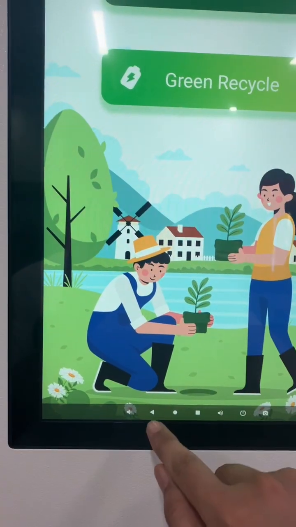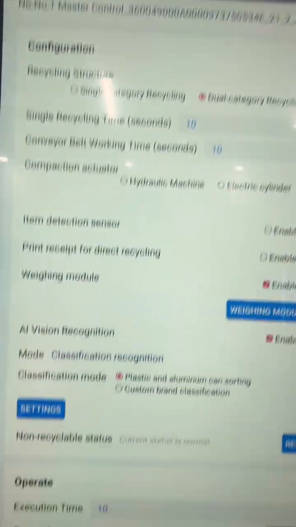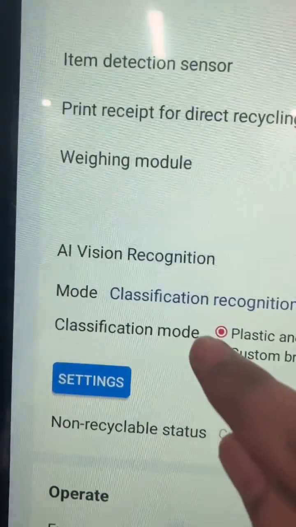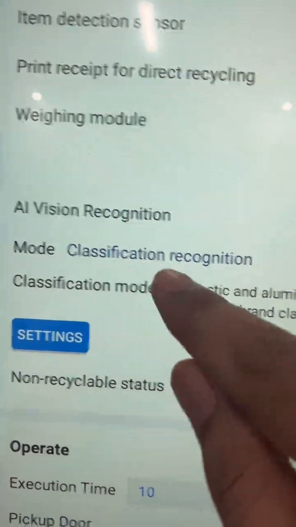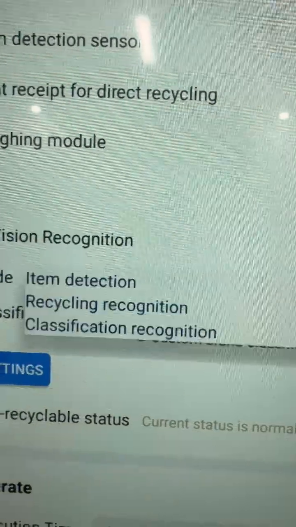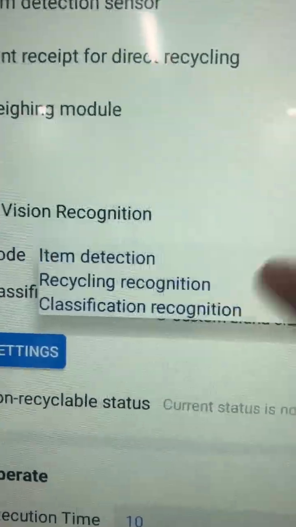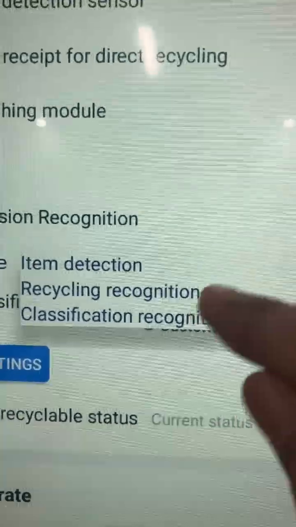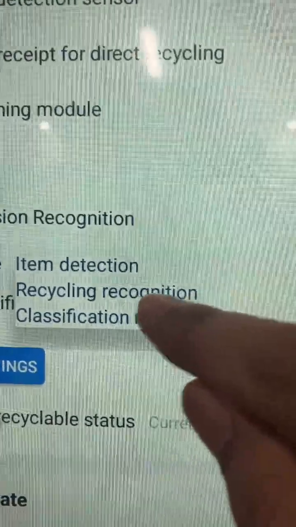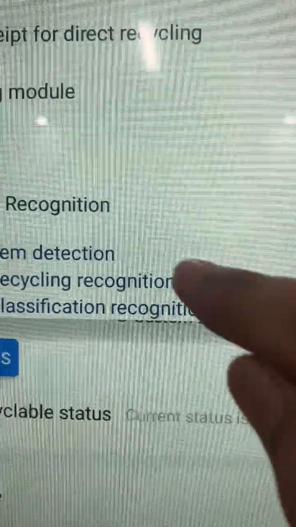Of the reverse vending machine. Here we have the different modes. Now is classification regulation. We have the item detect, that is quite a normal one. I introduced the recycling regulation and the classification regulation function.